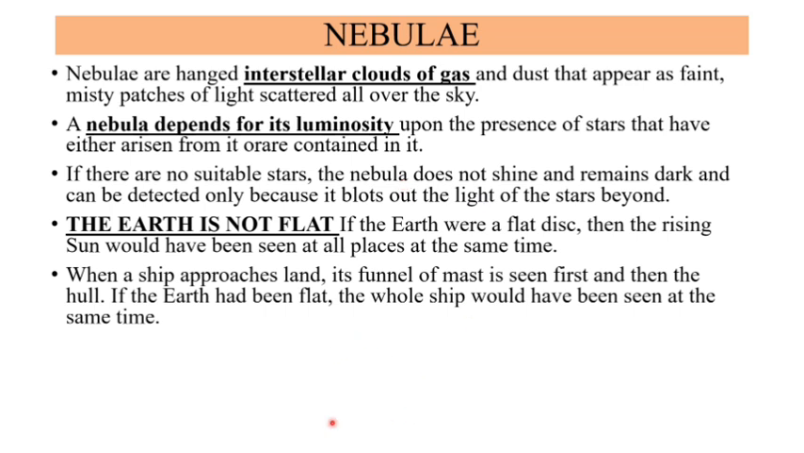And this is the example of why we say Earth is not flat. When a ship is approaching the land, its funnel, the top where the flag is tied to the ship, is visible first, and then the hull, that is the bottom, is visible. It shows that if the Earth were flat, the whole ship would have been visible to us at the same time, but that is not the case.